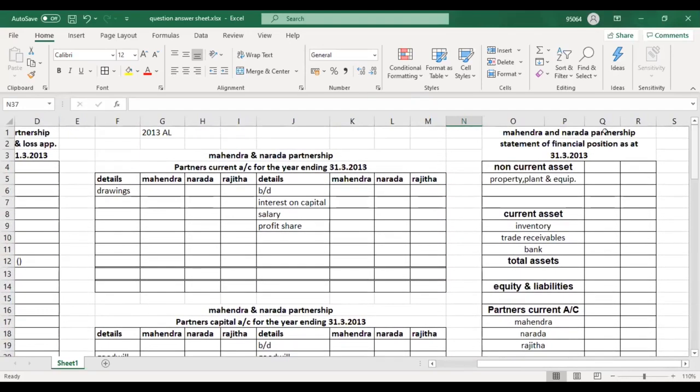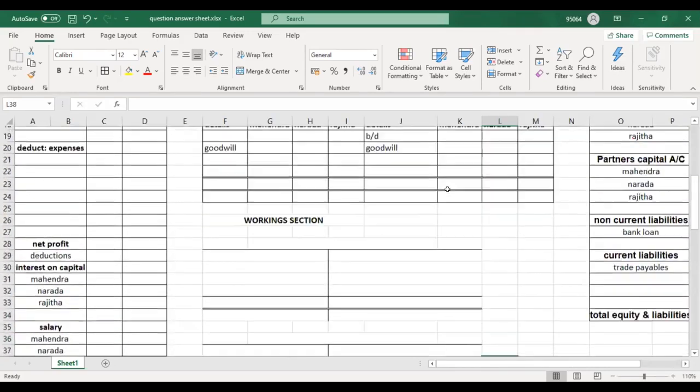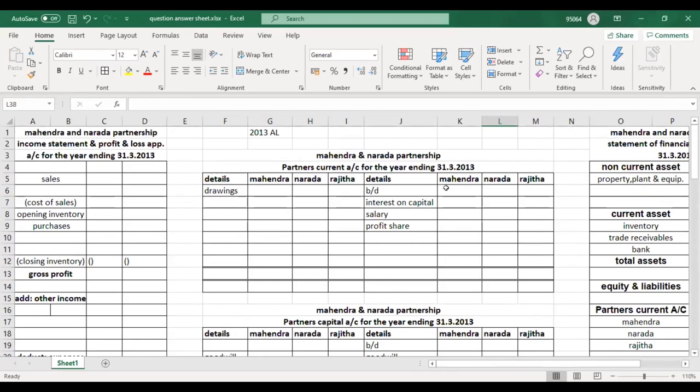Now in the question they haven't asked for the financial position, but we will do it. I hope you have drawn them, because in your A-level exam paper, you will only have 10 minutes or less to do this question. Let's say you will have around 5 to 6 minutes to do a partnership question.